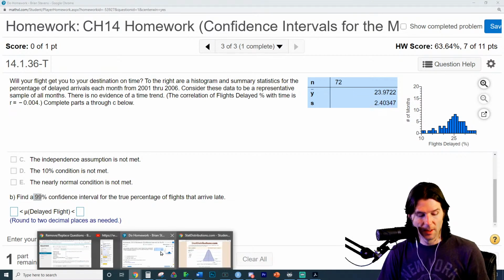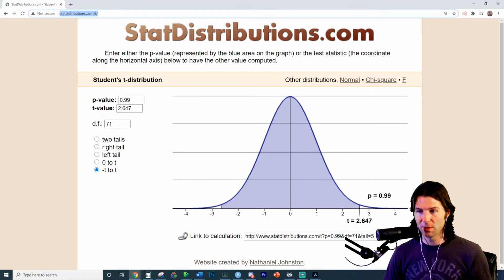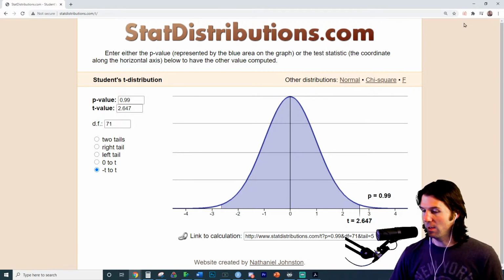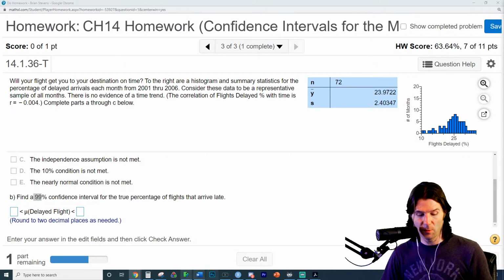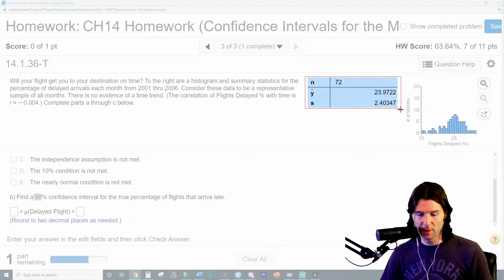71 degrees of freedom. So we go over here. We put in 71 degrees of freedom. Then we put in 99 for the confidence. I'll put this here in the chat again to make sure everyone sees it. And there's our t-statistic. Our t-statistic is 2.647. So we're going to copy the problem right here, just this part.